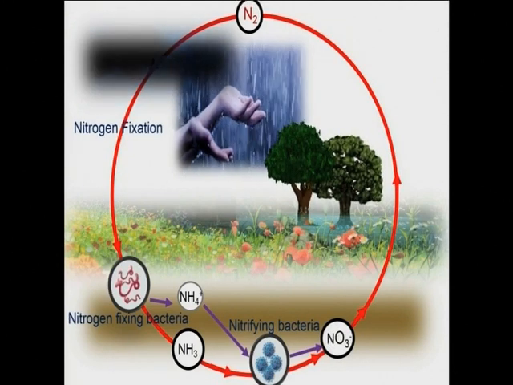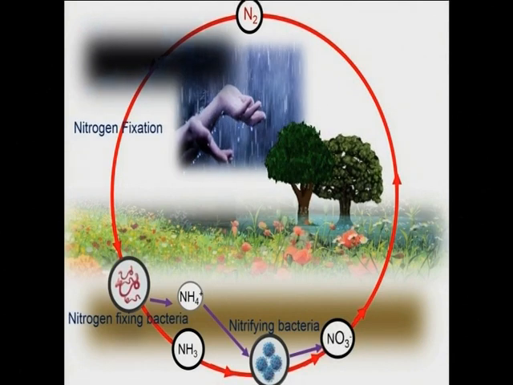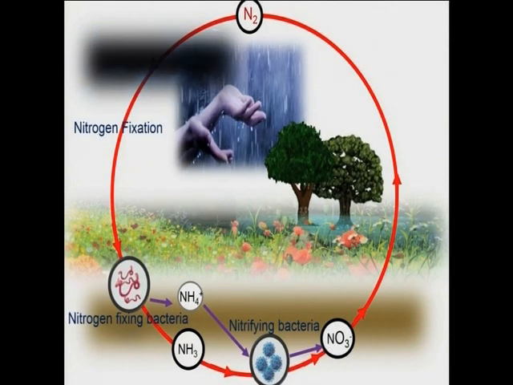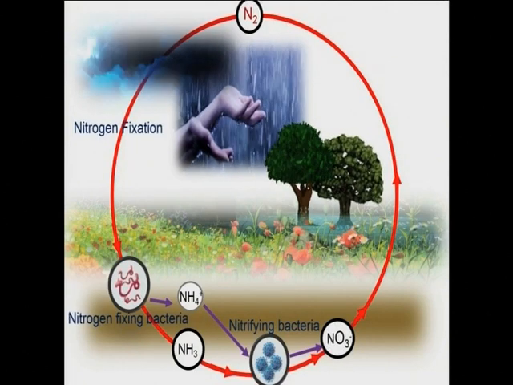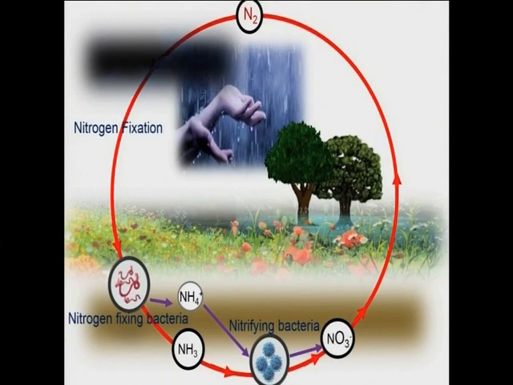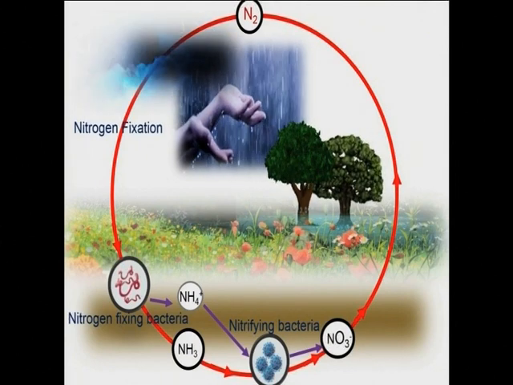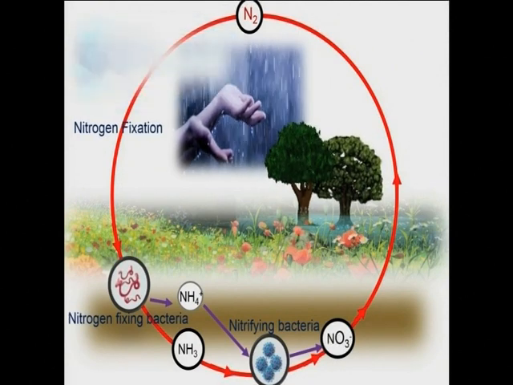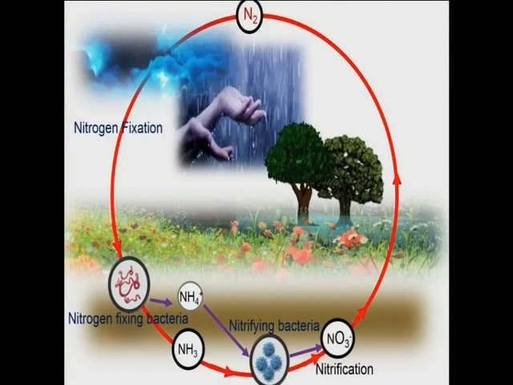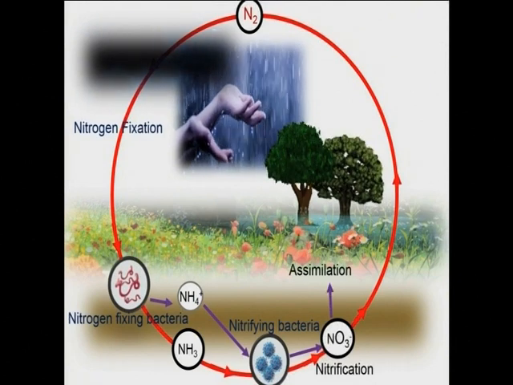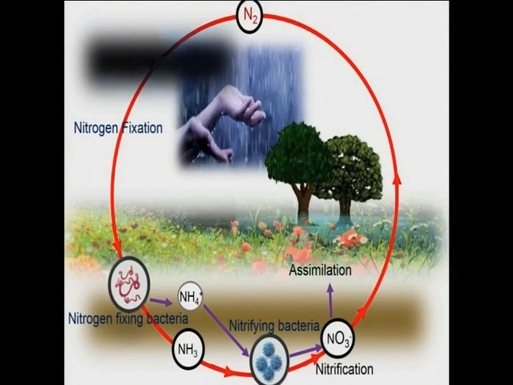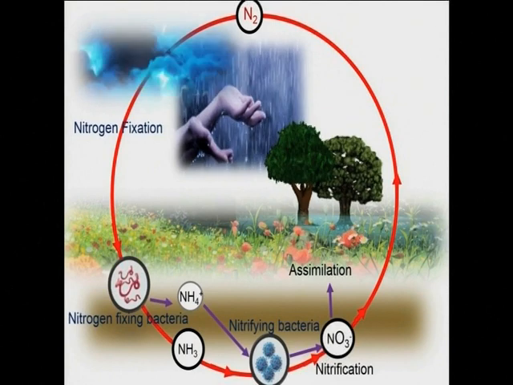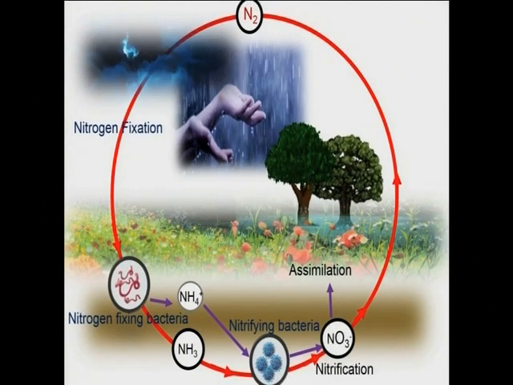This is the most soluble form of nitrogen, in the form of nitrate, and it can be very well absorbed by the plant. Okay? That is why nitrogen should be converted into the nitrate form. And once it is converted into nitrate, it is going to be absorbed by the roots of the plant. So nitrate will be assimilated by the plants through their roots, and this nitrate will be converted into plant protein.